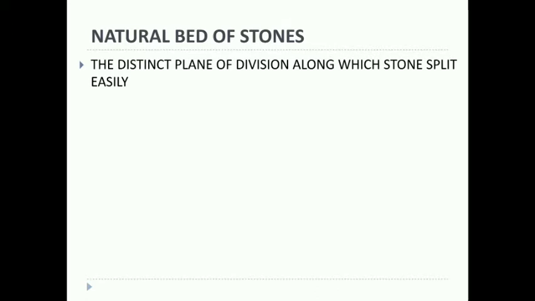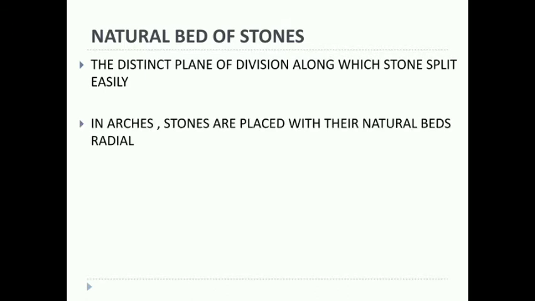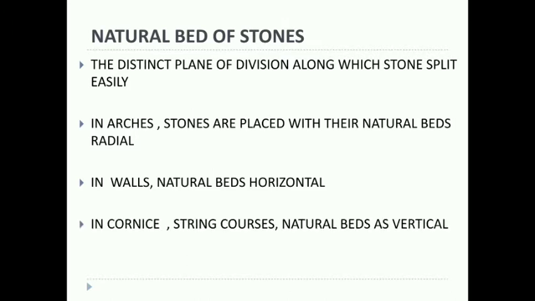In case of arches, the stones are placed in such a way that the natural bed should be in a radial direction. In case of the wall, the natural beds of the rocks should be in a horizontal direction. In case of cornice and string courses, the natural bed is mostly in a vertical direction.